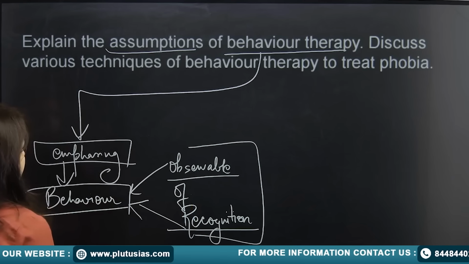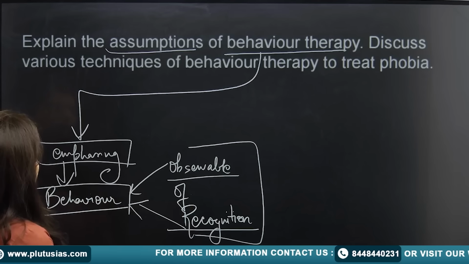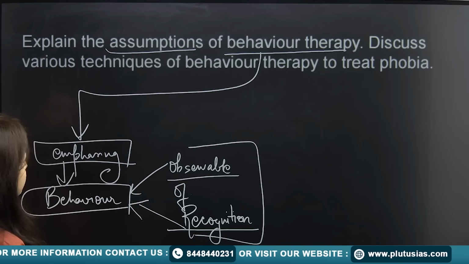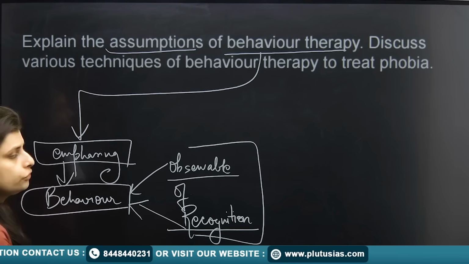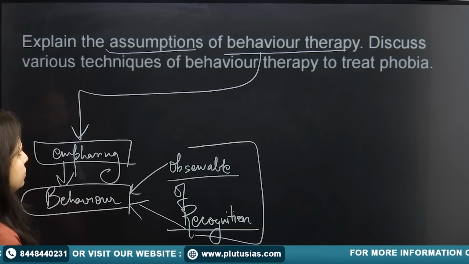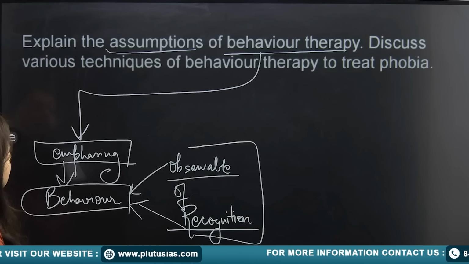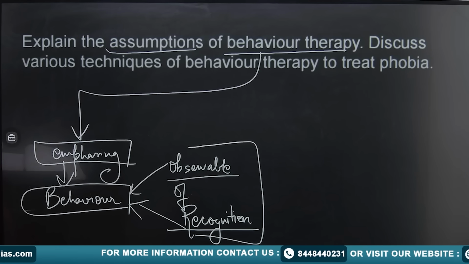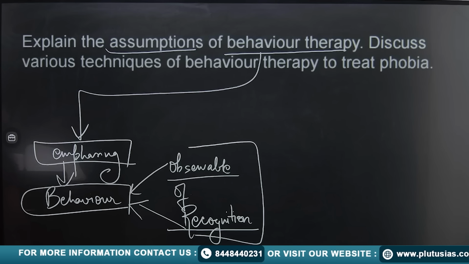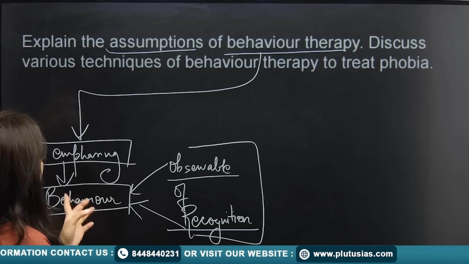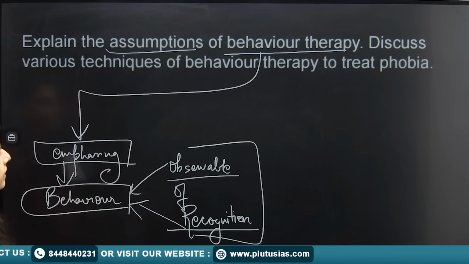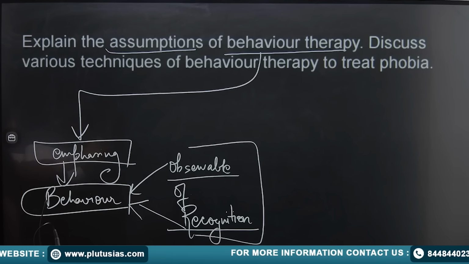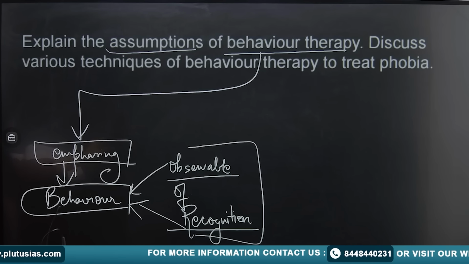So if the person is able to read the behavior, you can say it's a behavior therapy, because based on that you are going to bring on the therapeutic engagement. So that is what behavior therapy is. Now explain the assumptions of behavior therapy. Now what are the principles for this behavior therapy? Fine. So they say that discuss various techniques of behavior therapy to treat phobia.